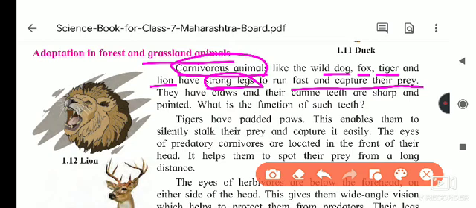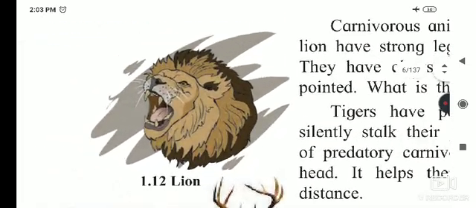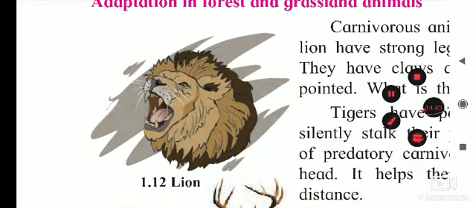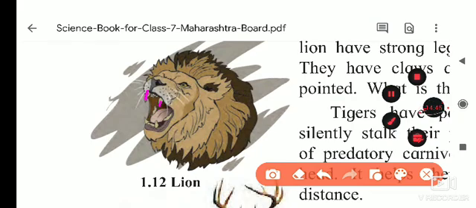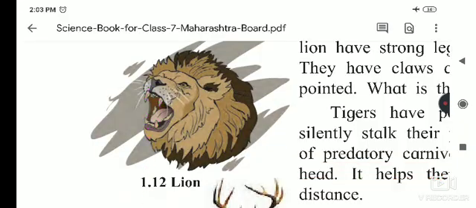They have claws. Claws means their paws have strong nails, and because of it they can tear the flesh of the animal. And their canine teeth are very sharp. If you see in the picture, wait, I will show you. See, these are the canines, which I am showing with the pink color. These canines are very strong, and they help the lion or tiger to tear the flesh of the prey.